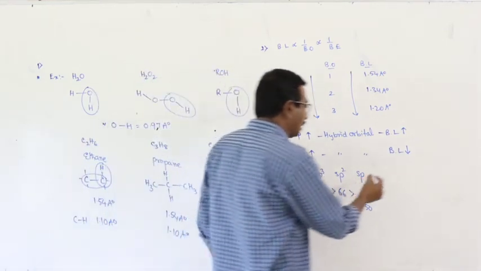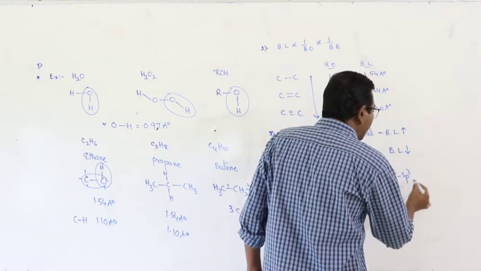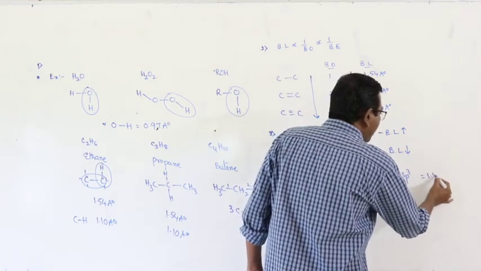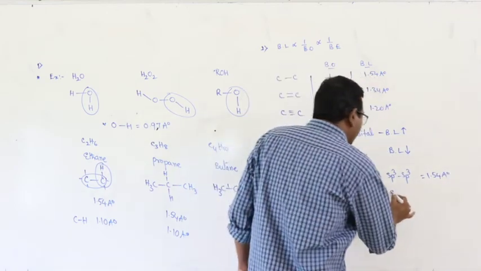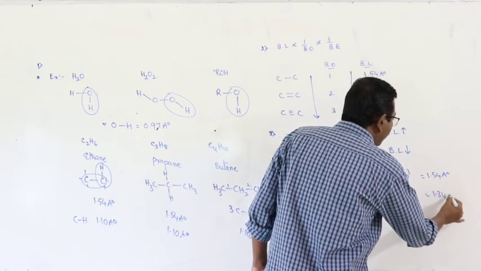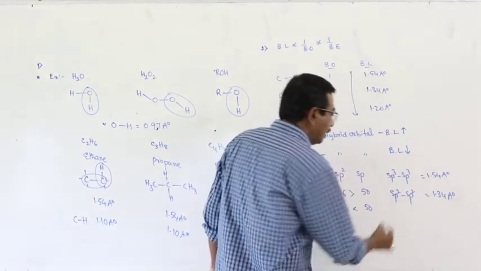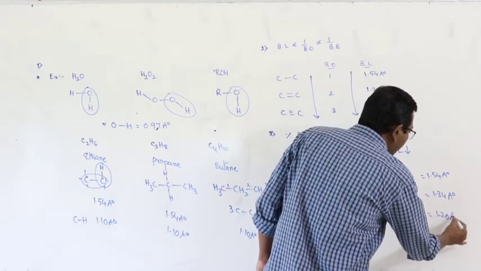Now come to the bond length. sp3 bond length is 1.54 angstrom units. sp2 bond length 1.34 angstrom units. sp bond length 1.20 angstrom units.